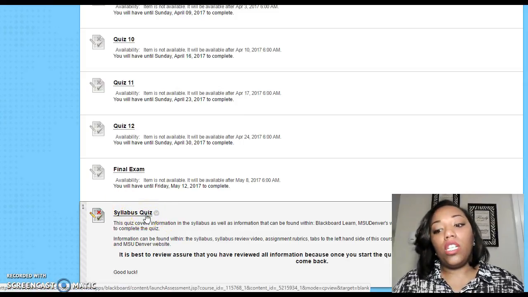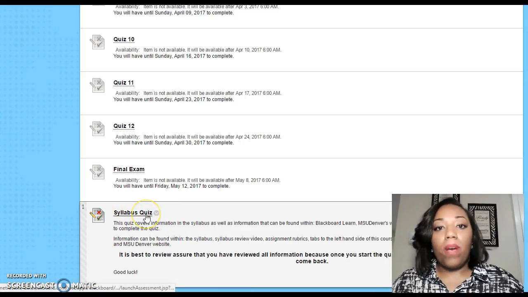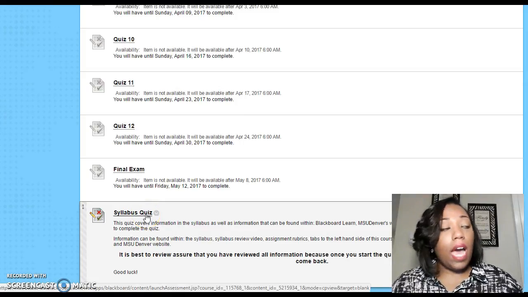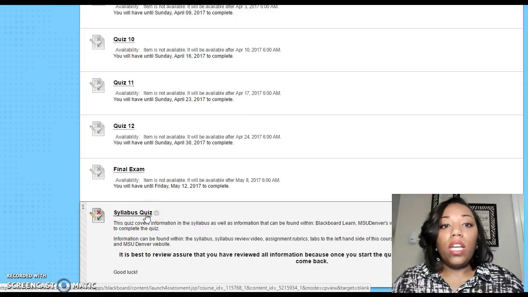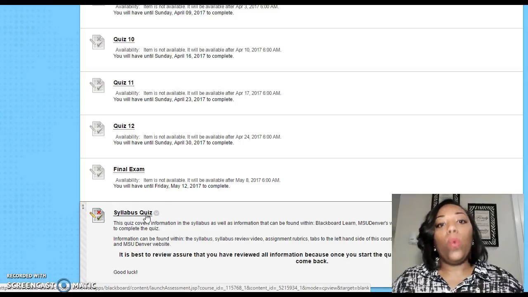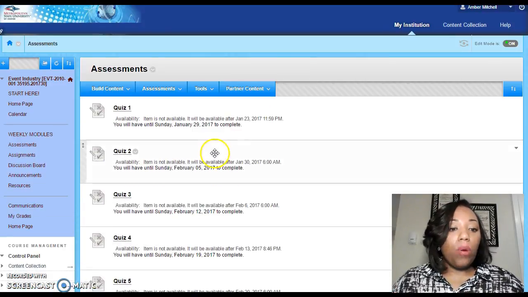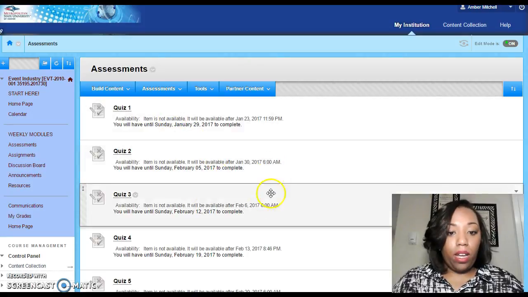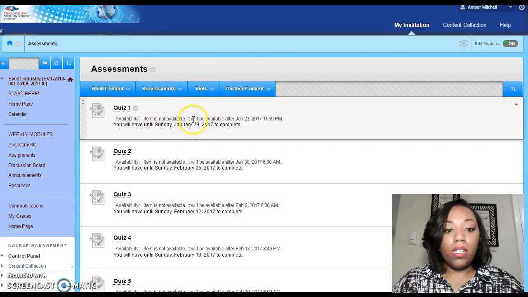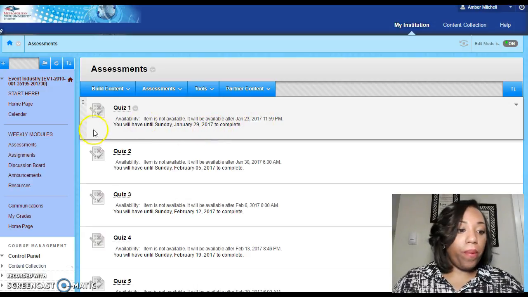I do want to let you know, I do not open up modules ahead of time. Not at all. We take this week by week, so nothing is open prior to that week. This tells you when the item is available, and it tells you when it is due as well.